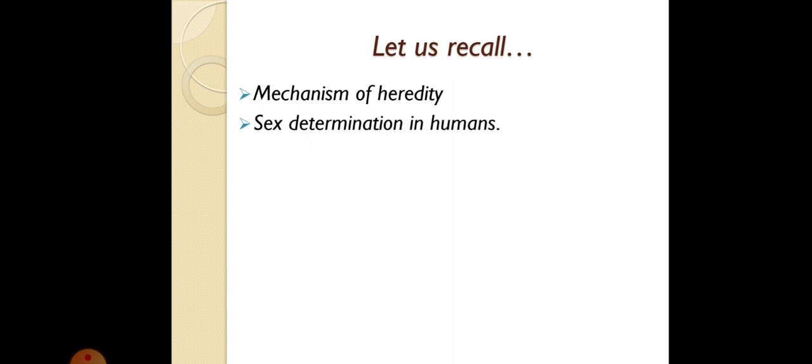Now let us try to recall what we have studied. We discussed the mechanism of heredity, how heredity works, and then we discussed sex determination in humans, and we discussed that the sex of a child is determined by what the child inherits from their father, not from the mother.